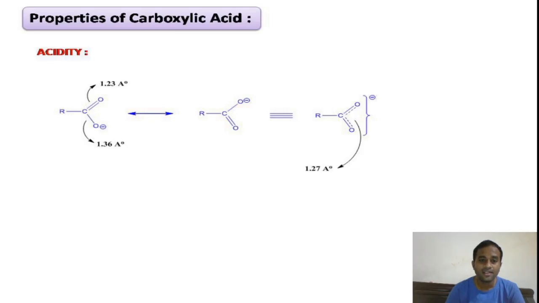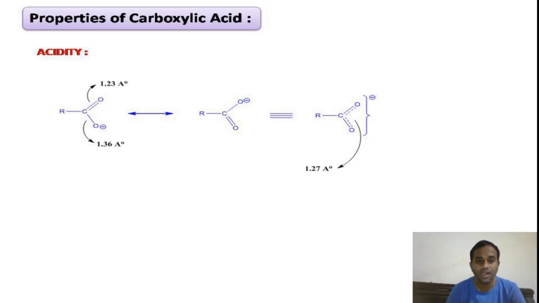If there were no equivalent resonance structures in the carboxylate anion, then we should see two types of bond lengths between the carbon and oxygen atoms. In case of C double bond O, the bond length is very small, it should be 1.23 angstroms, whereas in case of C single bond O minus, it is a single bond, therefore the bond length should be very large compared to the previous case, that is 1.36 angstroms.